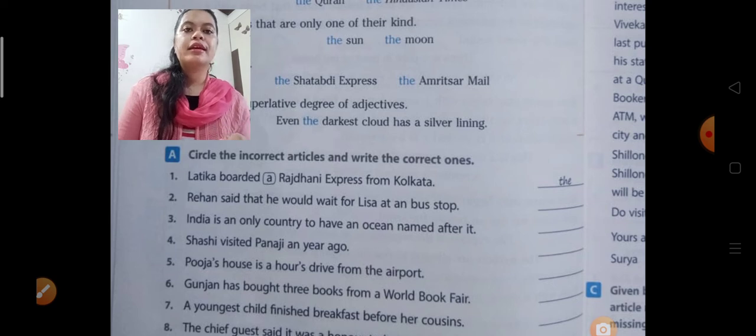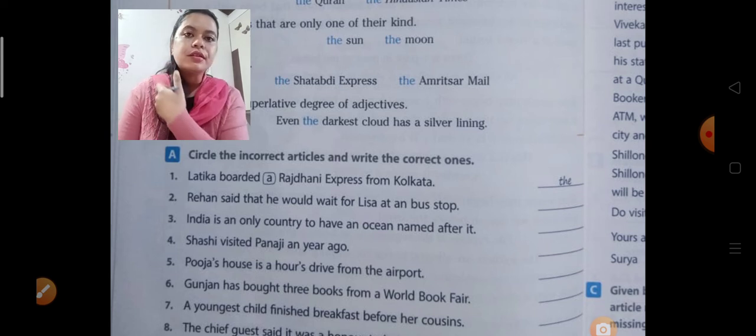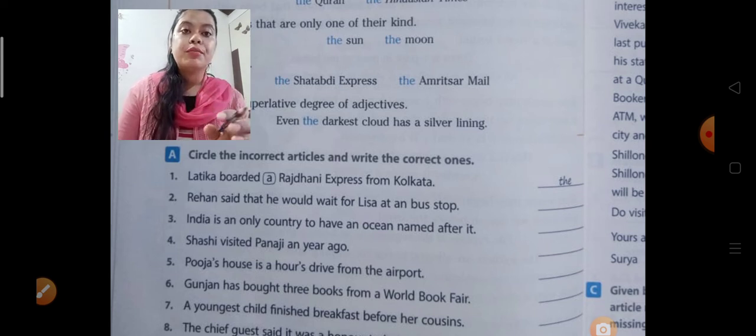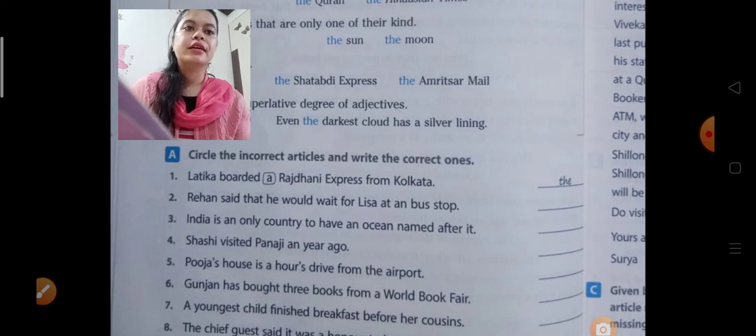Here the article used is a, but it's incorrect, because we just studied that for the names of trains we use the. Latika boarded the Rajdhani Express from Kolkata. In place of a, there should be the. Then we circle the incorrect article and write the correct article in front of the sentence given.